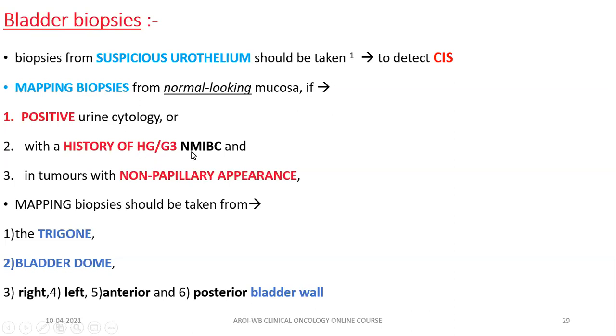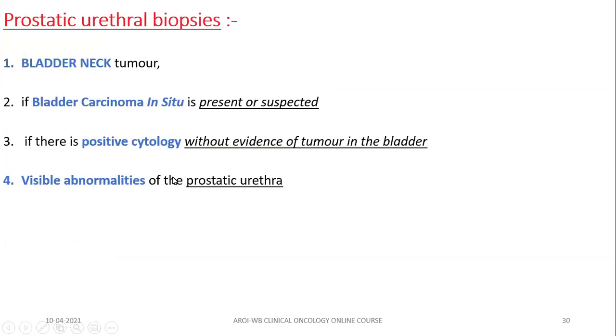high grade non-muscle invasive bladder tumor, and tumor with non-papillary appearance. Remember, mapping biopsy is taken from 6 sites, that is trigone, bladder dome, and all of the bladder walls. Prostatic urethral biopsy indication is if there is a bladder neck tumor, if there is bladder carcinoma in situ. I already told you, because carcinoma in situ is multifocal and it can present in the prostatic urethra also.